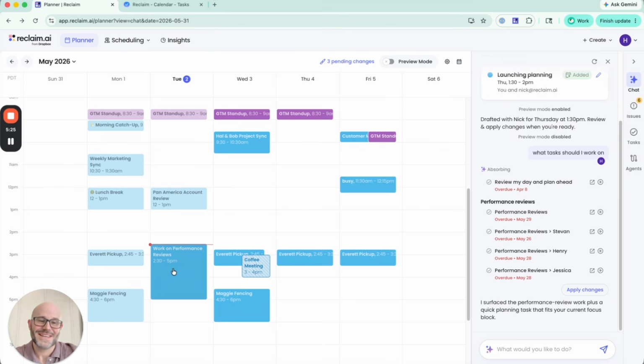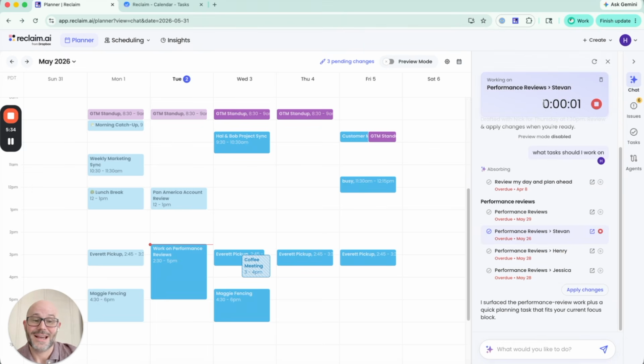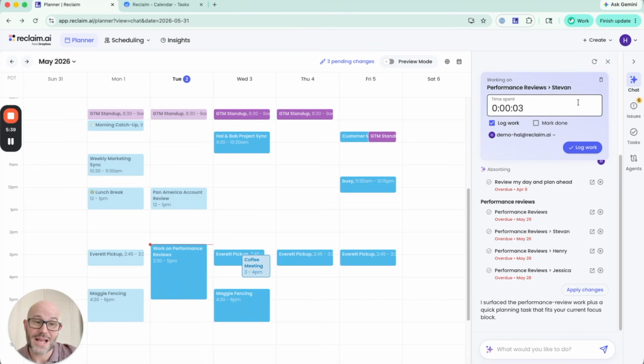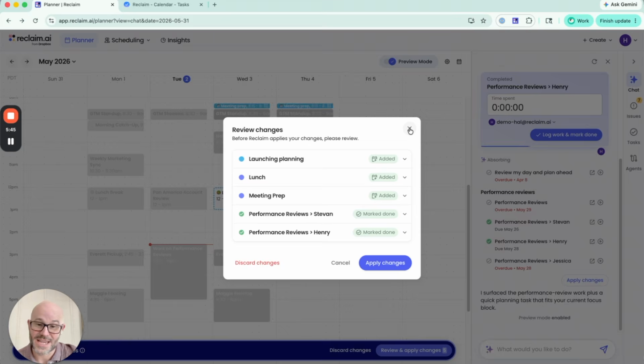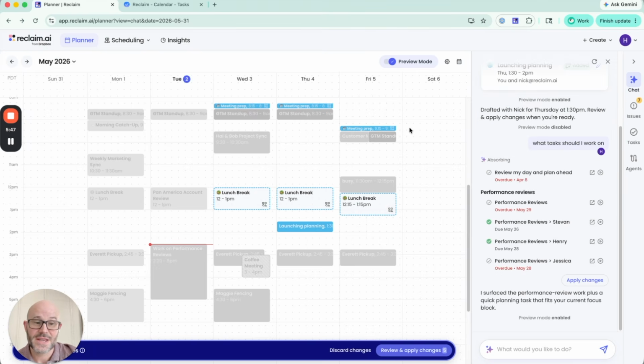And there they are. So it automatically detected that I have a number of things to get done, and I could just start working on them right away. So I can click play, I start a timer. When I stop the timer, I get the opportunity to log work to my calendar if I want to, and ultimately can check off these items. And they also queue up in that same preview mode that you saw earlier. So there's a lot of really great functionality around tasks that I would encourage you to explore.